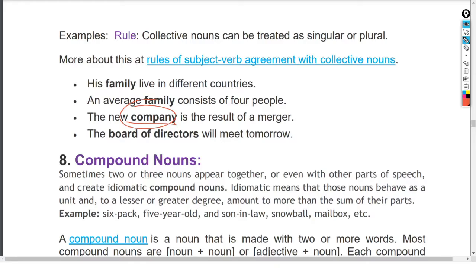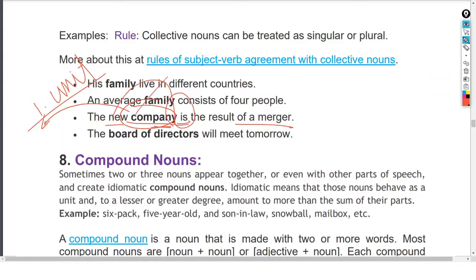Therefore, similar is the case here. A new company is the result of a merger. कई सारी कंपनियां थीं, उन कंपनियों को एक साथ मर्ज कर दिया, इकट्ठा कर दिया गया, यूनाइटेड कर दिया गया. Therefore, this is a new company. So now it is a single unit. Therefore, it will have is.